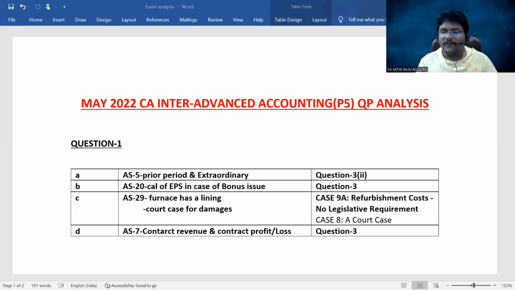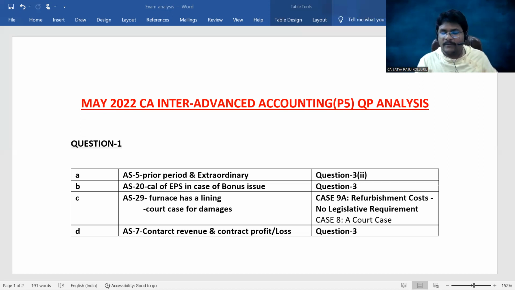Now coming to P5, all the problems are almost direct problems. I already used the word 90 marks; more or less 90 marks are direct questions. So the paper is given for 120. Out of 120, 90 marks are direct questions. You need to attempt only 100. That means 90% of your attempted questions will be direct questions. That is the point I am emphasizing here.